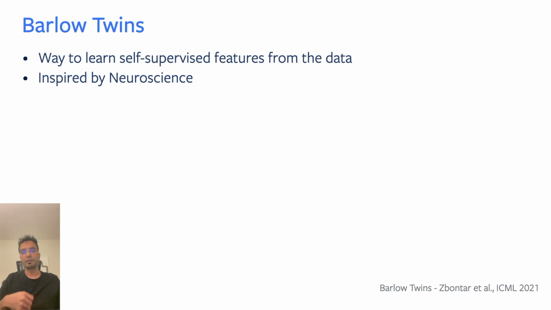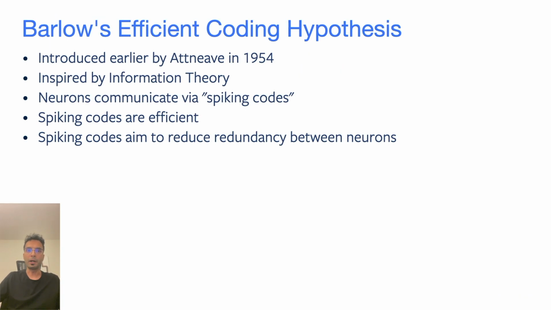Barlow Twins is a way to learn self-supervised features from the data, and it was really inspired by neuroscience. We particularly looked at Horace Barlow's efficient coding hypothesis. The idea is pretty simple: the neurons in a brain communicate using spiking codes. There's a limited amount of real estate in the human brain, limited physical space, and a limited amount of power that the neurons can use, the energy that they consume.